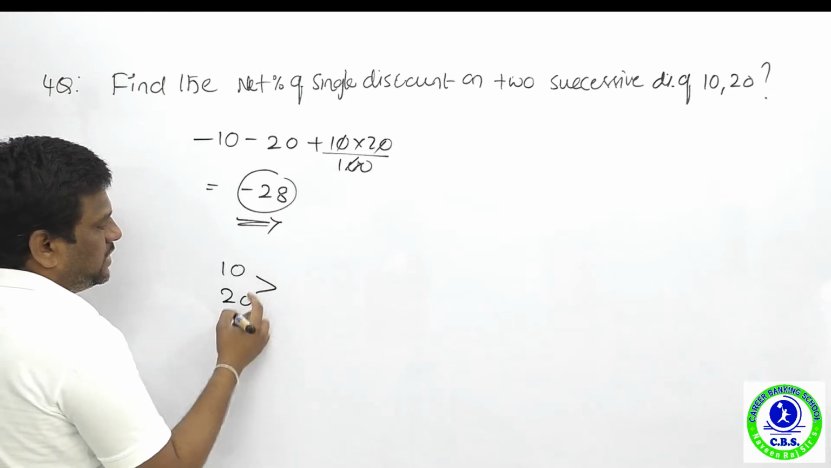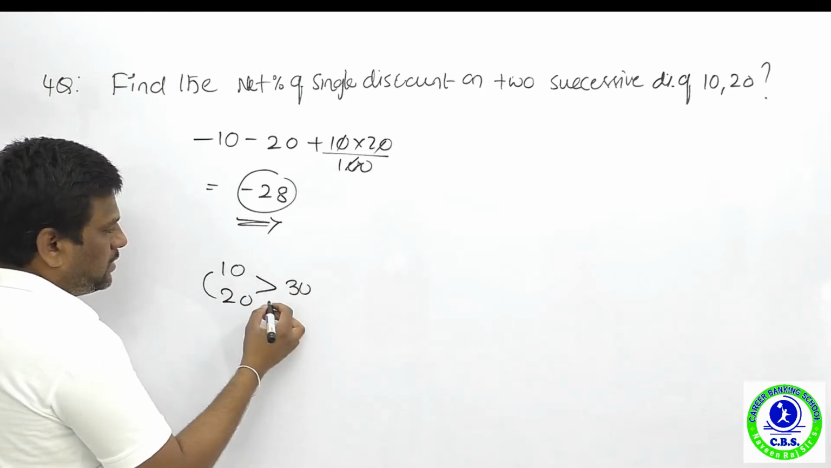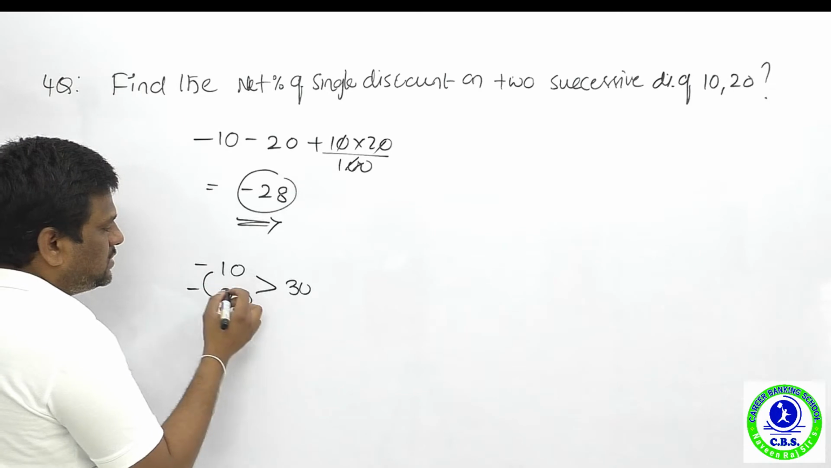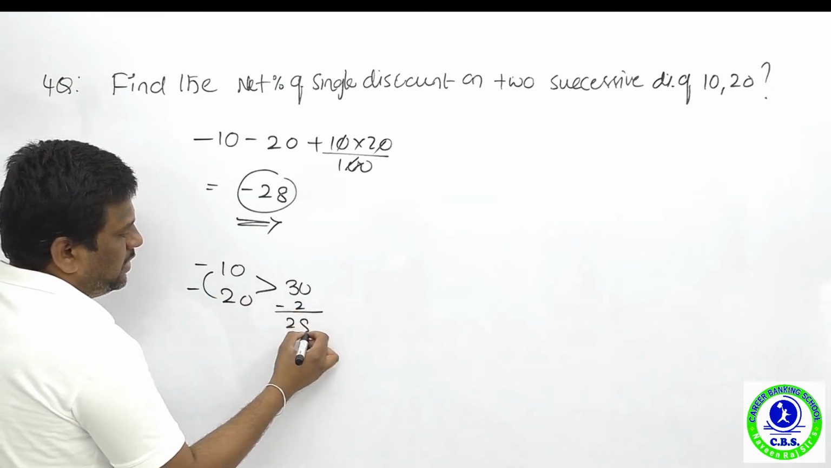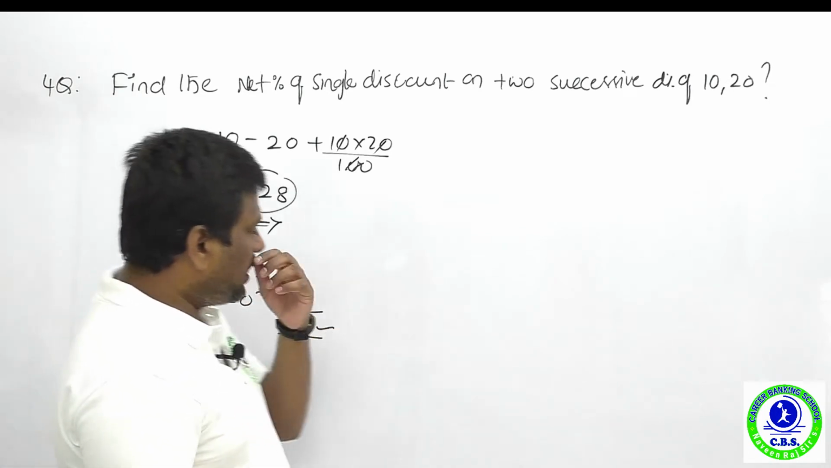You can do addition first. Add up this value 30 and multiply. So multiply minus and minus, minus and minus is plus, minus 2, nothing but 28. You can do this method also. What is this? Addition concept.